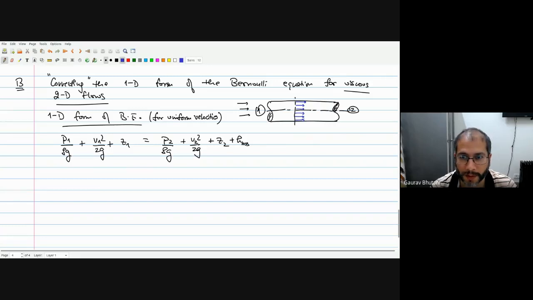The u velocity is changing along the y direction, so you have both x and y directions important. So this form of the Bernoulli's equation will fail, and we will see why.